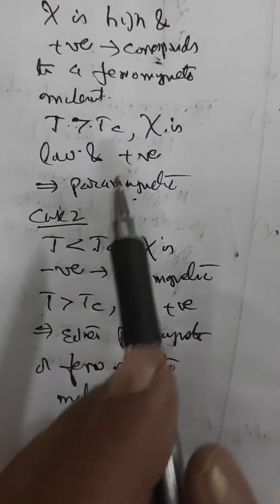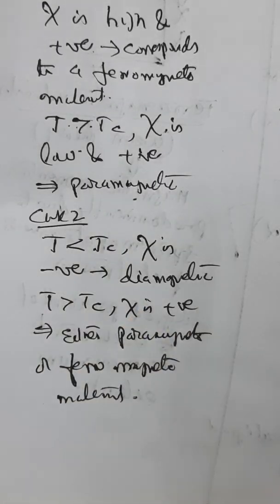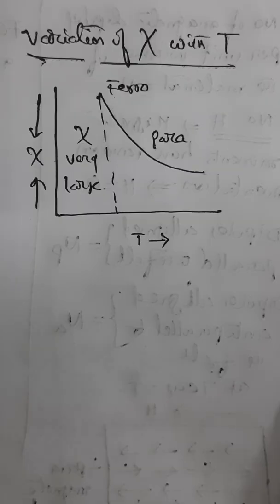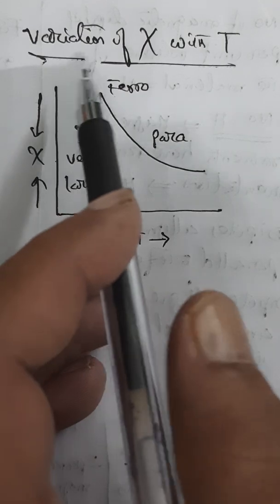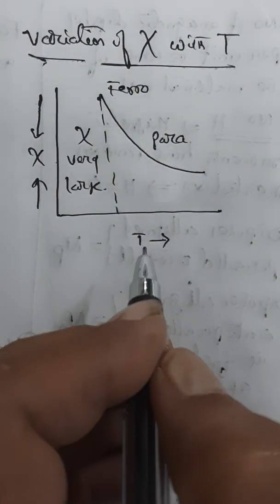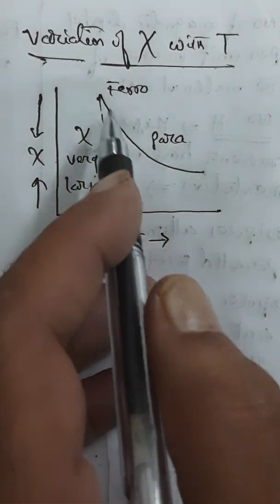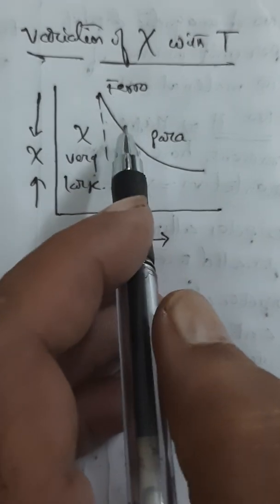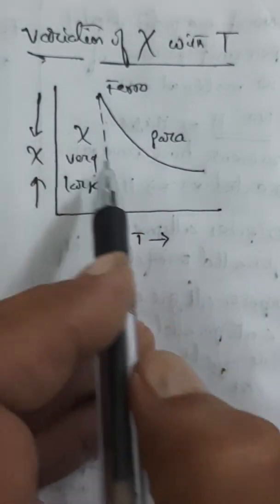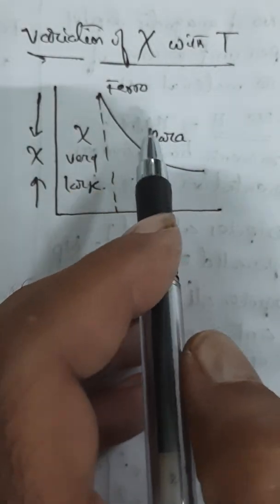So we can see the variation of susceptibility with temperature in the form of a graph. When you depict the variation of susceptibility with temperature by taking absolute temperature on the x-axis and susceptibility on the y-axis, you will get a curve like this. From this curve we have to interpret some important features.